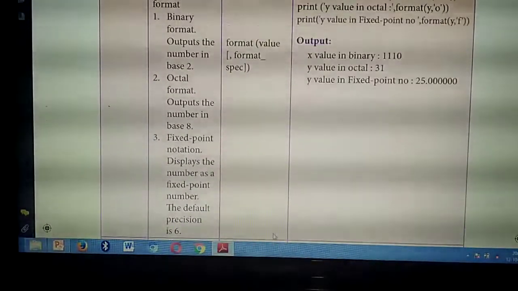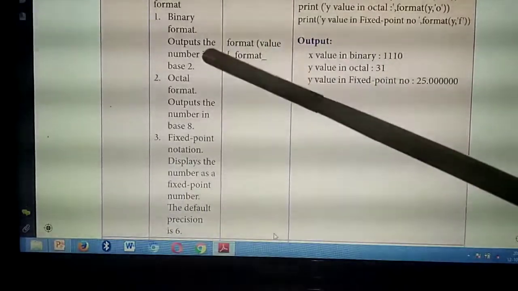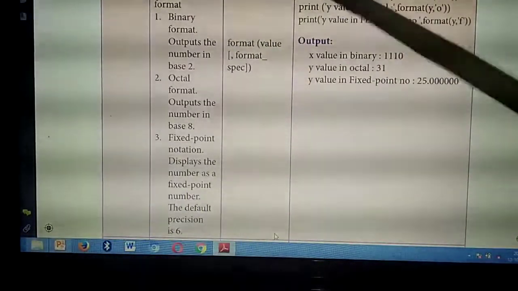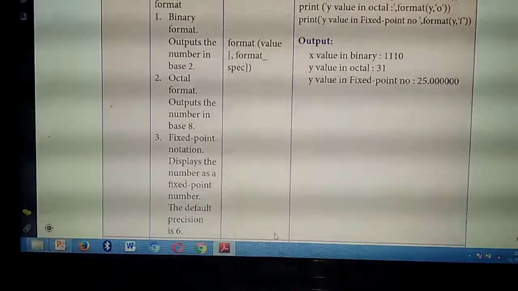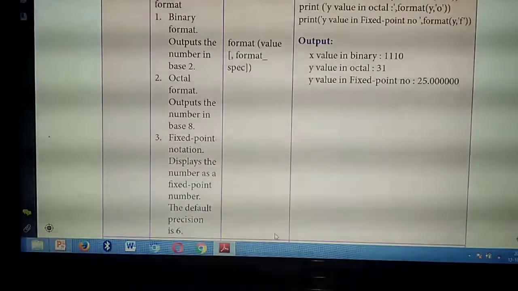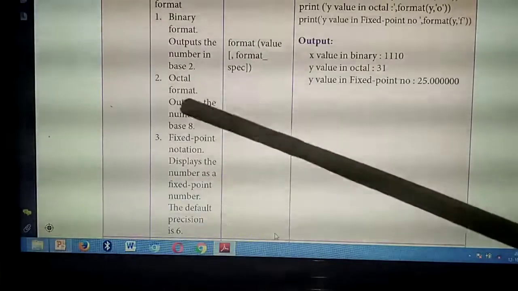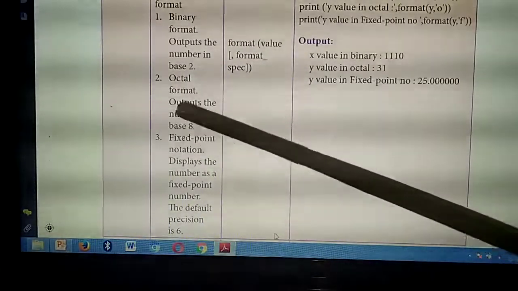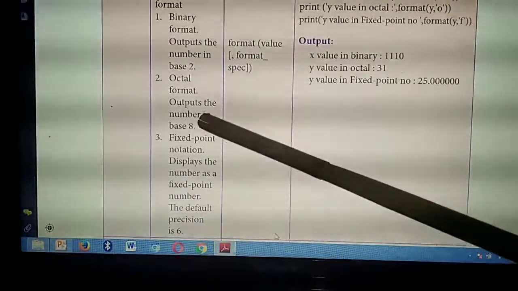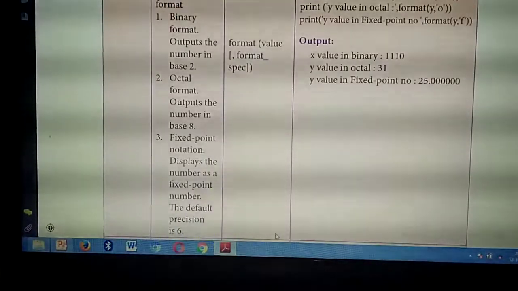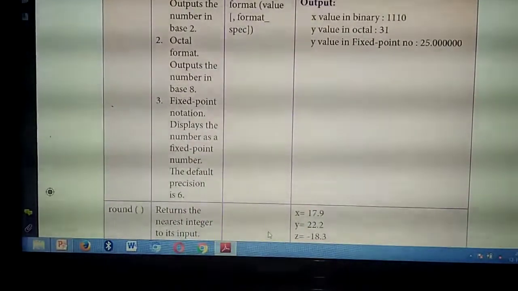Read it. Binary format outputs a number in base 2. That means the given number is divided by 2 and you will get the answer as 1s and 0s. That is binary. Octal means it will output the number with base 8, that means it will divide the number by 8. The third one they are giving is fixed point notation.